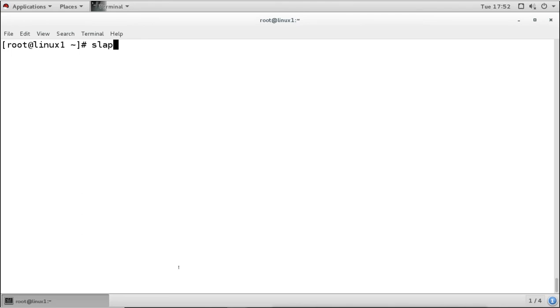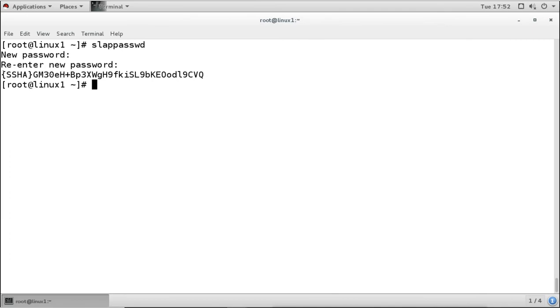So the command to create the password is this, slappasswd, and when you enter this, it will ask for the password. So you will give whatever password you want, retype it, and it will give you the hash value. Now we need this hash value. We need to copy the hash value into the configuration file, where we are going to add the admin information. So in Linux machines we have the administrator as root, and in LDAP services we have this user as admin. So what we will do, we will add the information for this admin,